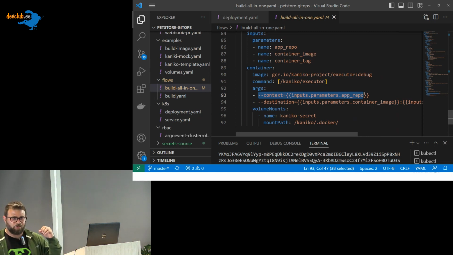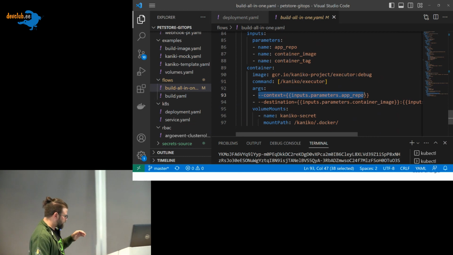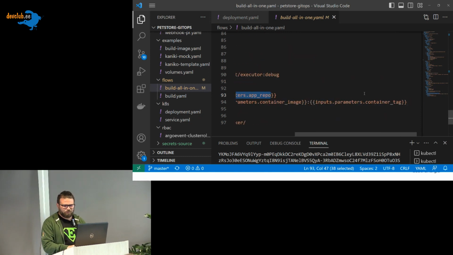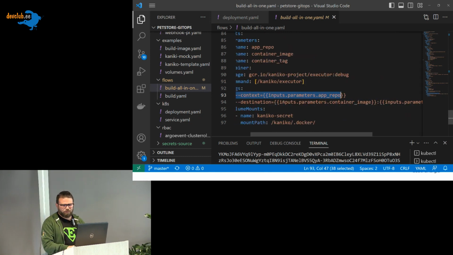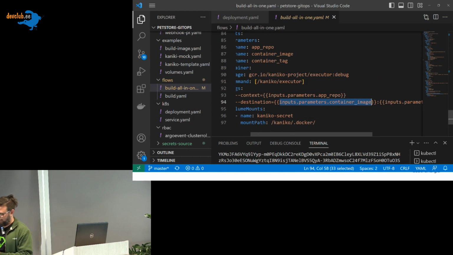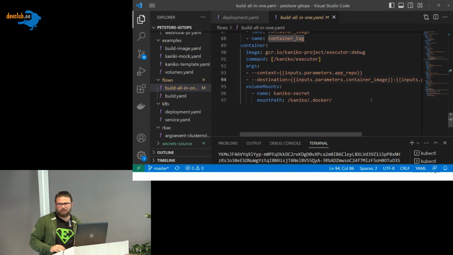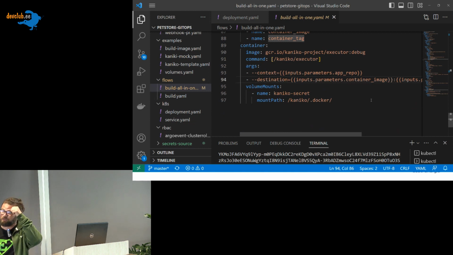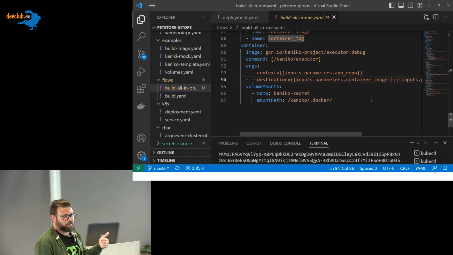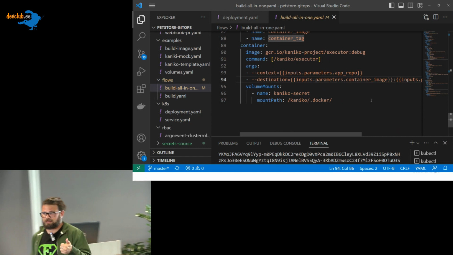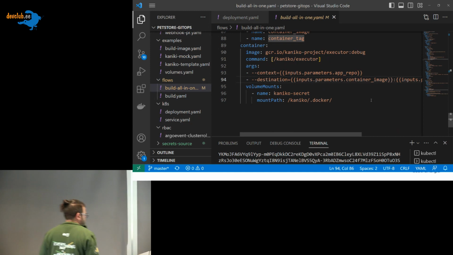You can put the context, and it has a lot of options, but this is just a simple example. And the destination, what will it be? I want to put it in this registry with this tag. Nothing fancy. And of course, I need access. Remember that I set the volumes for my Docker Hub. They need access to my Docker Hub, so I saved this in a secret, and Kaniko will use it.